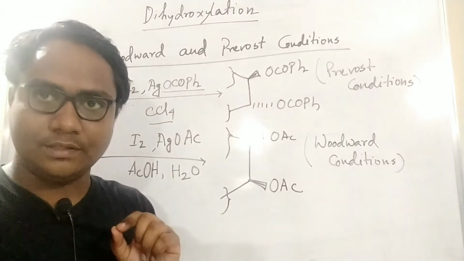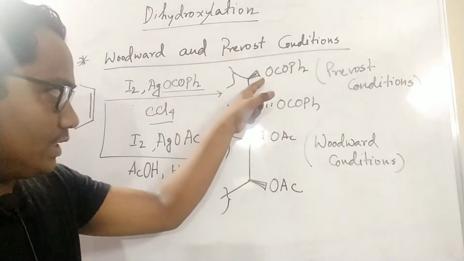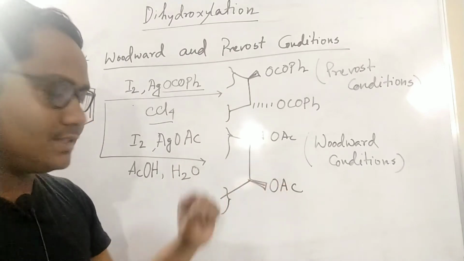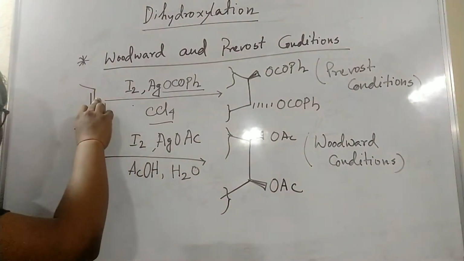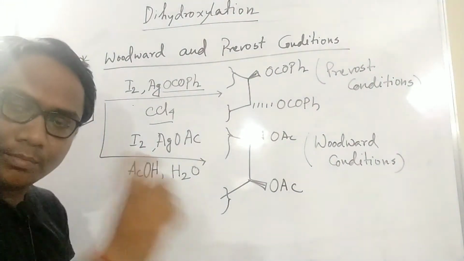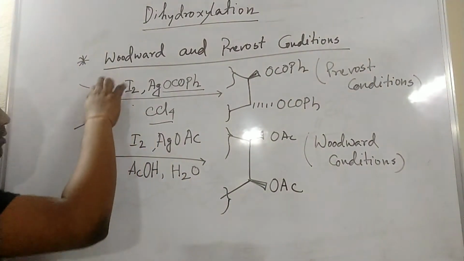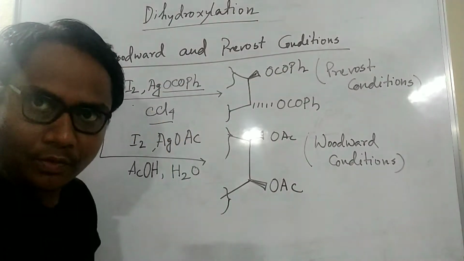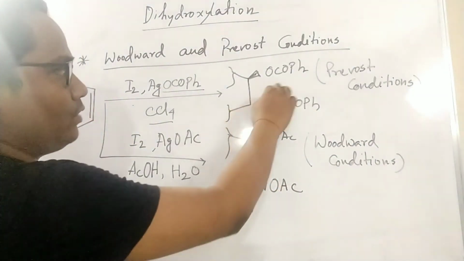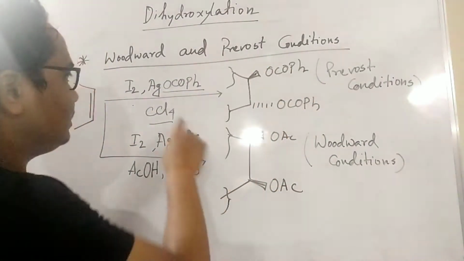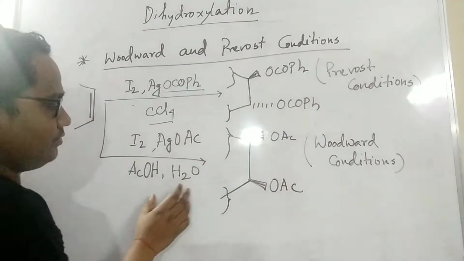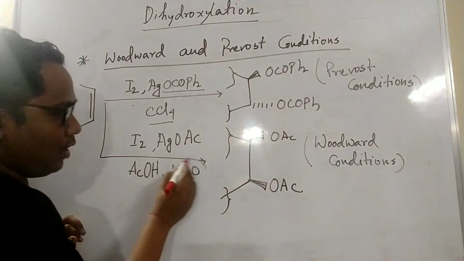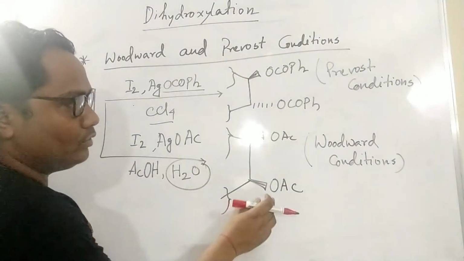But the main difference is the stereochemistry. Here is trans and here is cis. So in dihydroxylation, one double bond is there and it will react with some reagent, and at these two carbon positions an OH group will come, or the ester form. Here I wrote about this ester form. With this CCl4, simple, this is trans. If I use water, mainly water, it will become cis.